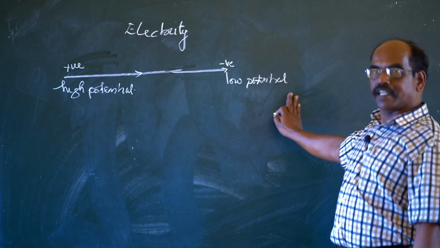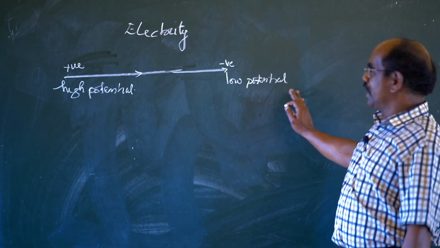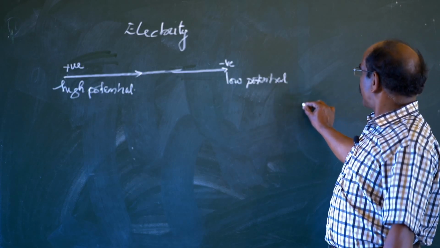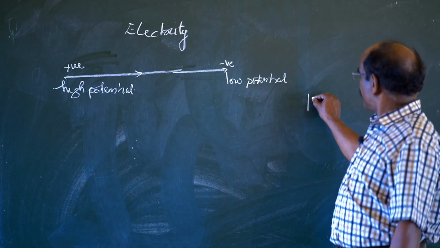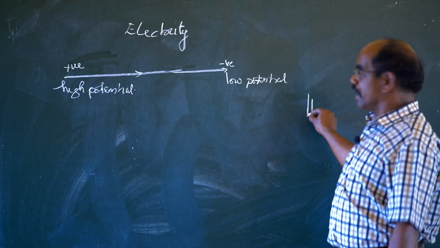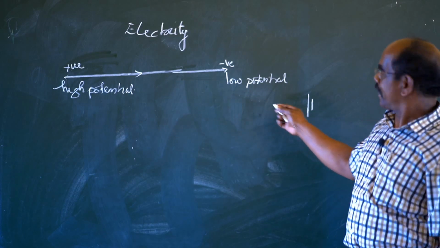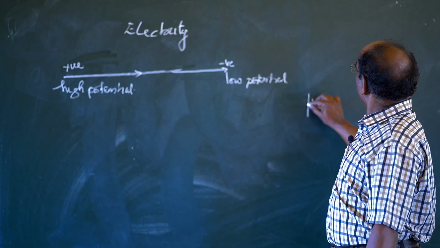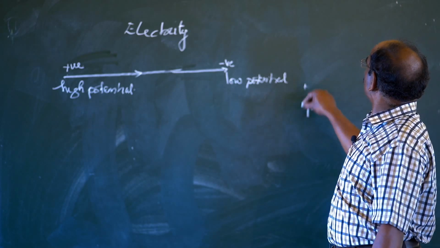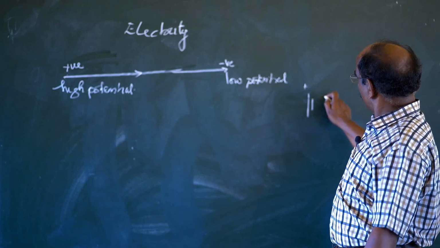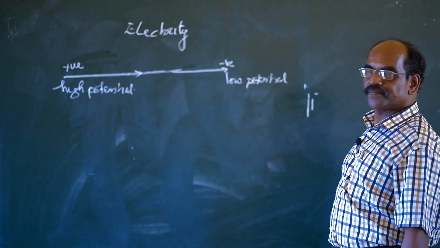A simple electric circuit is given in the textbook, starting like this. The source of current we represent like this, and this is a cell. In the cell, the long line is positive, and the short bar is negative.